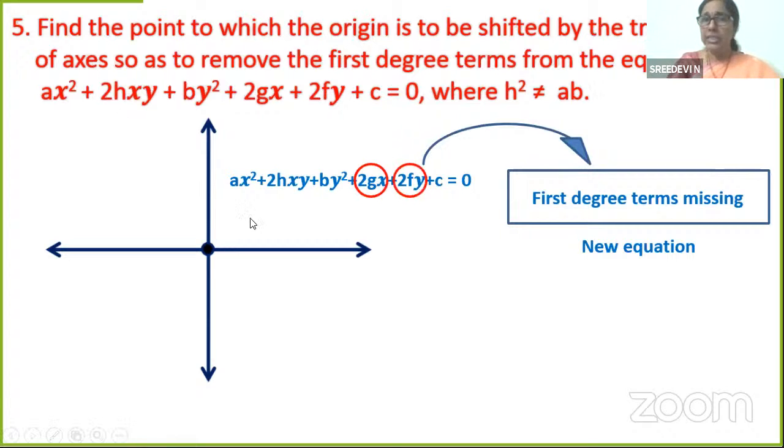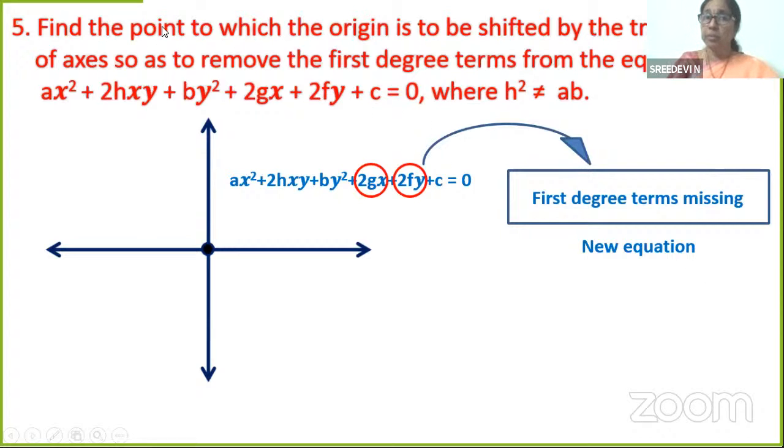We are discussing another concept wherein we see what kind of changes will happen in the transformed equation when we want to shift the origin from 0, 0 to another point by translation of axis, so that the first degree terms go missing, means they are removed from the equation, and what kind of a new equation is formed.